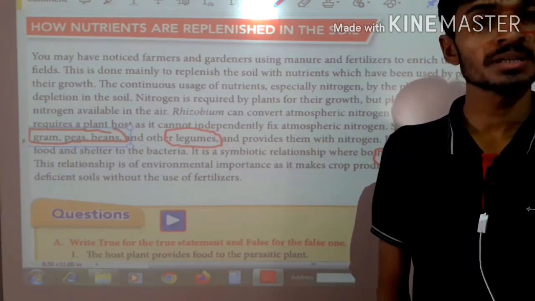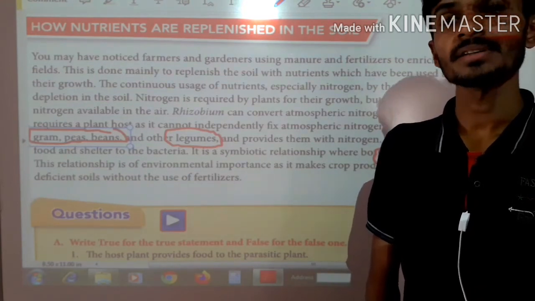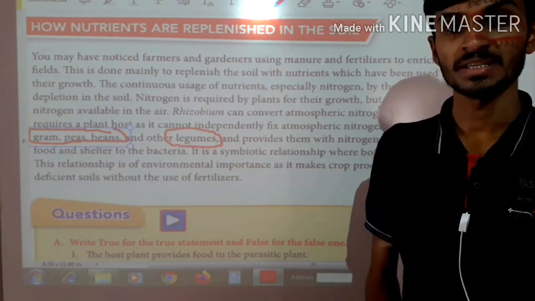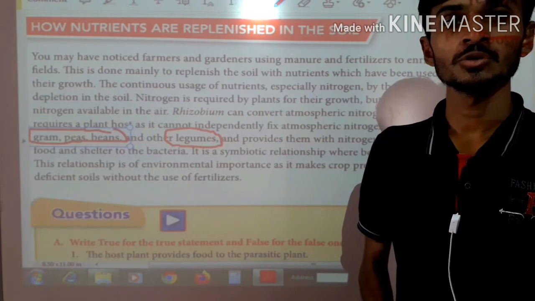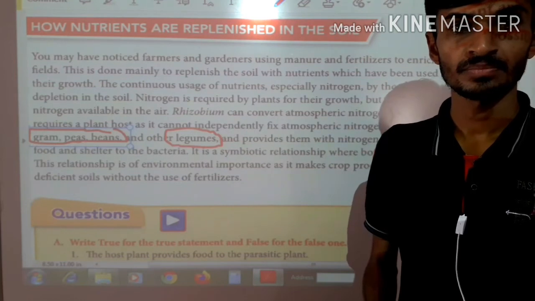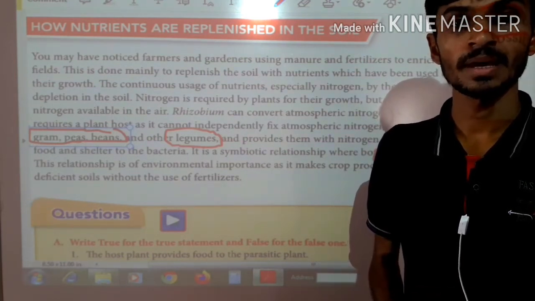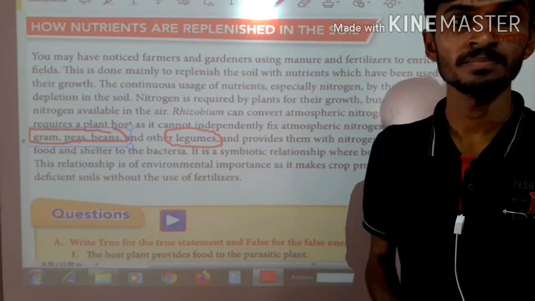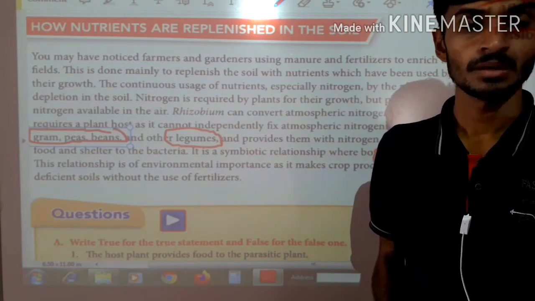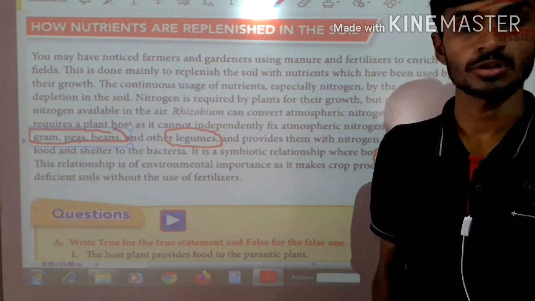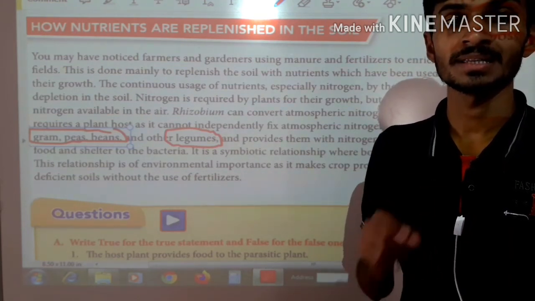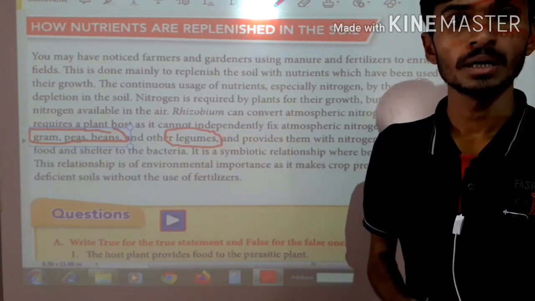So there is a symbiotic relationship between the plants and bacteria, because bacteria need to survive on the plant. In return, they absorb nitrogen and fix it in the soil, and this way they have a relationship between the plant and bacteria, right? This is called a symbiotic relationship. By this way, the nitrogen inside the soil will be replenished, and this is helpful for the atmosphere. This is a recycling process of nitrogen in our eco cycle, right?